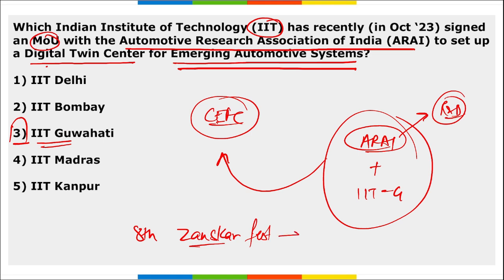Zanskar Festival was held. Where was it? It was in Ladakh. Then apart from this, tell me, the 16th edition of the Landscape and Gardening Expo was held recently. Where was this Landscape and Gardening Expo held? It was held in Mumbai, Maharashtra.